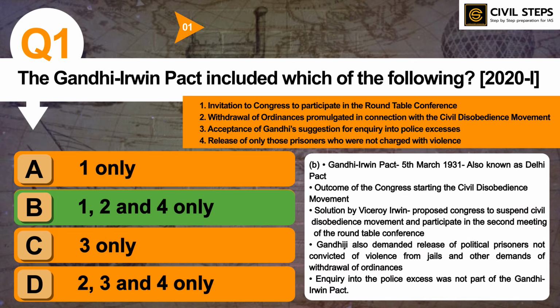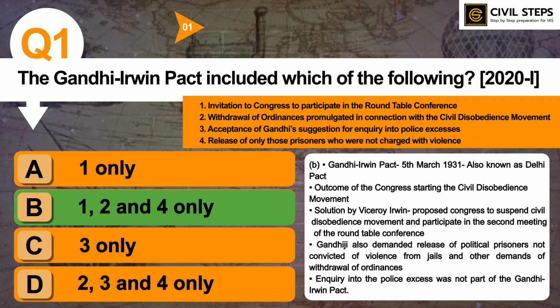So the Gandhi-Irwin Pact, 5th March 1931, also known as the Delhi Pact, was an outcome of the Congress starting the civil disobedience movement. Viceroy Irwin proposed that Congress suspend the civil disobedience movement and participate in the second meeting of the Round Table Conference.